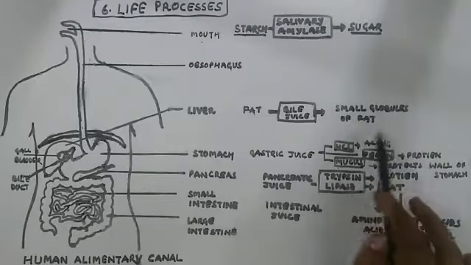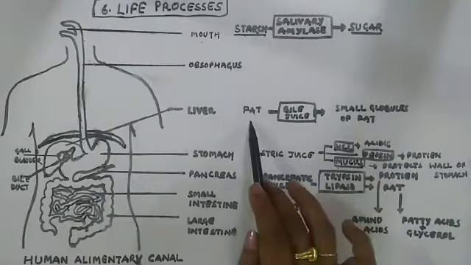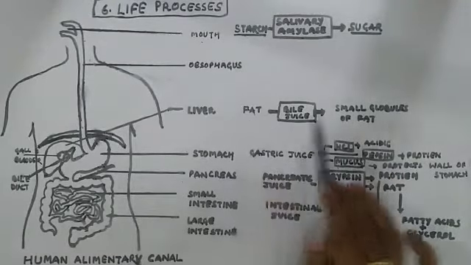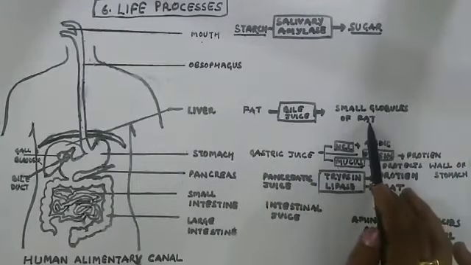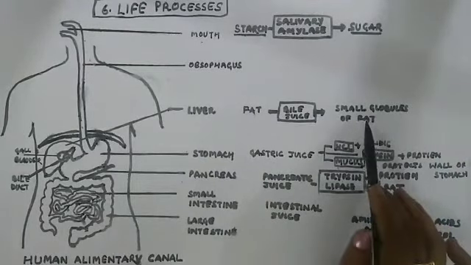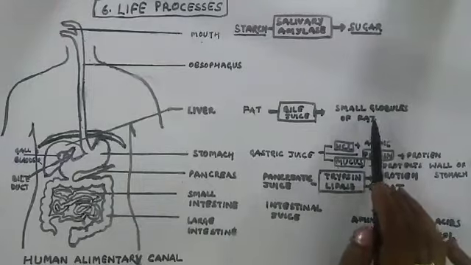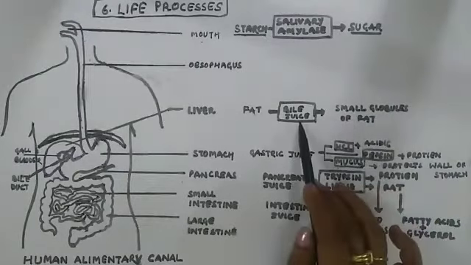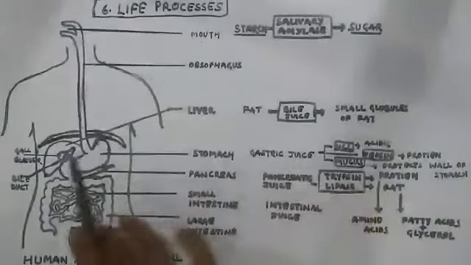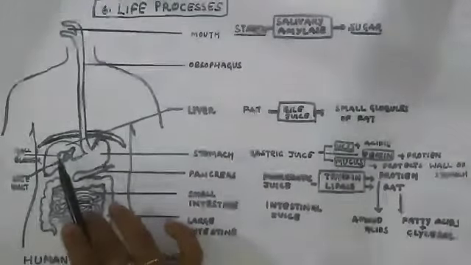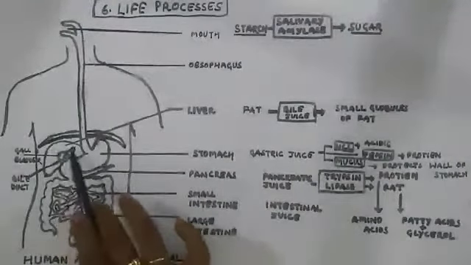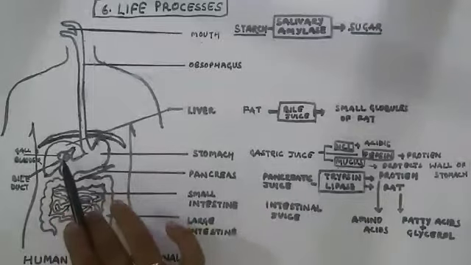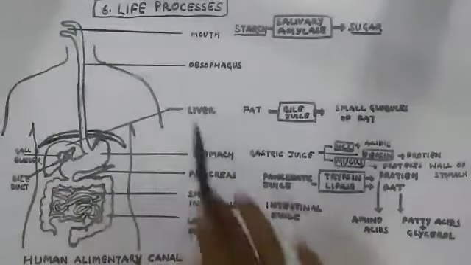It is simply the breaking down with the help of bile juice, which is stored inside the gallbladder. This, the liver, is one of the largest glands of the human being.